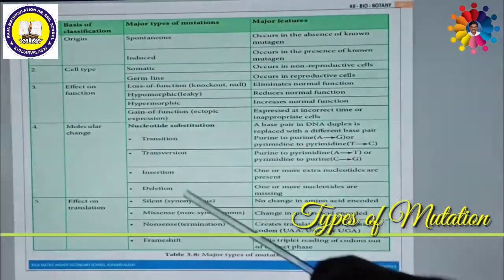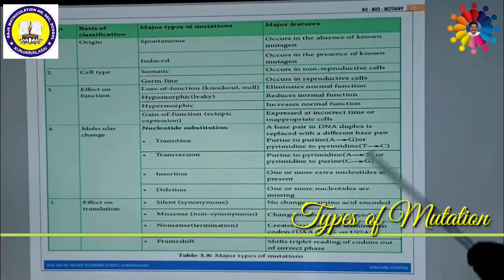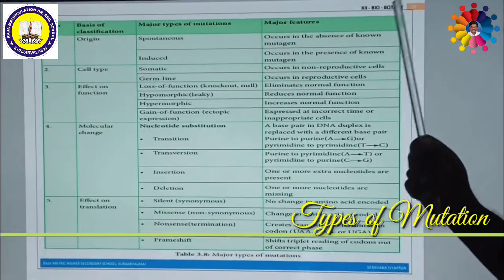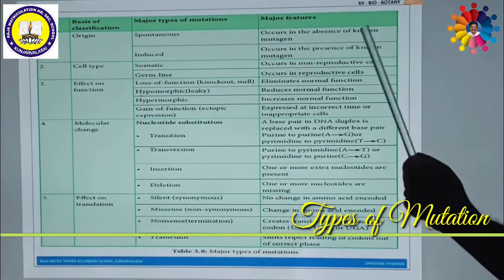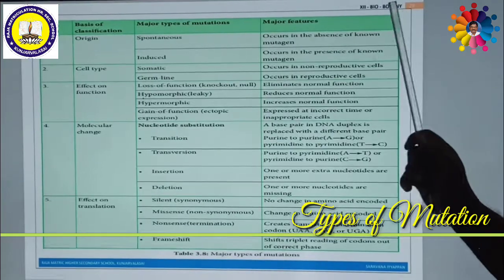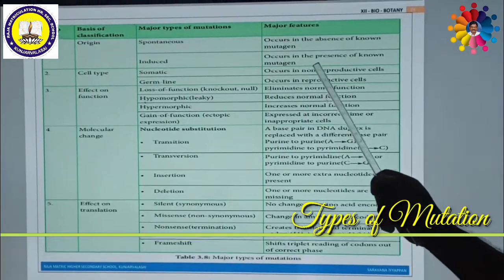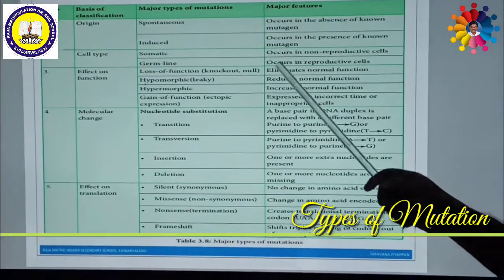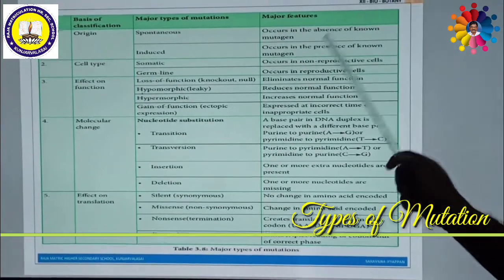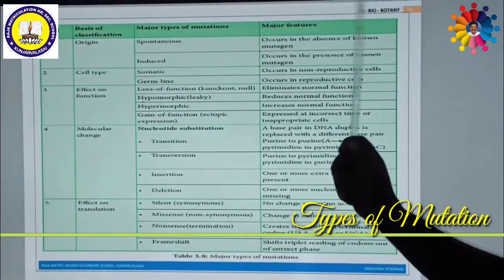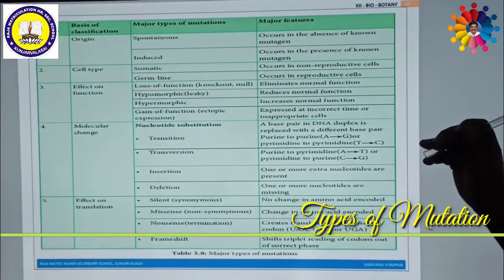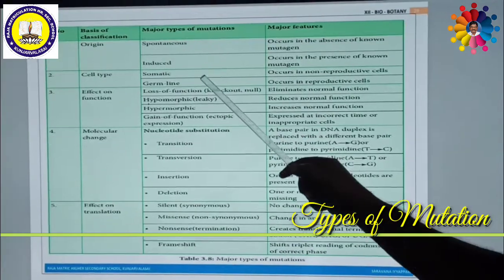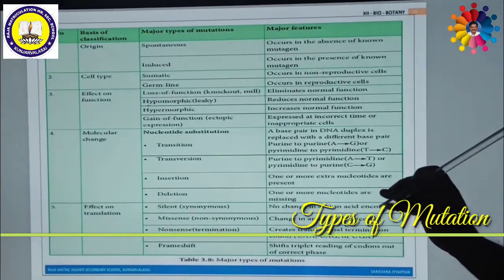The second category is called induced mutation. What is induced mutation? Certain chemicals or physical or physiological substances may cause a mutation, and this is called induced mutation. That means the mutation which occurs in the presence of a mutagen is called induced mutation. So on the basis of origin, mutation is of two types, namely spontaneous and induced.